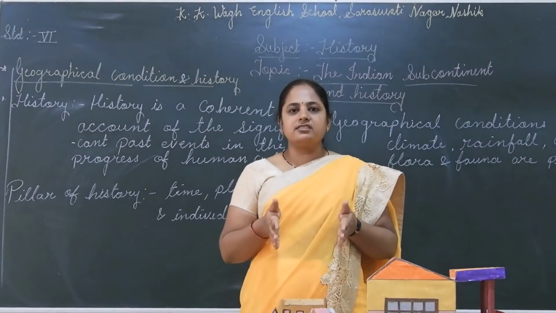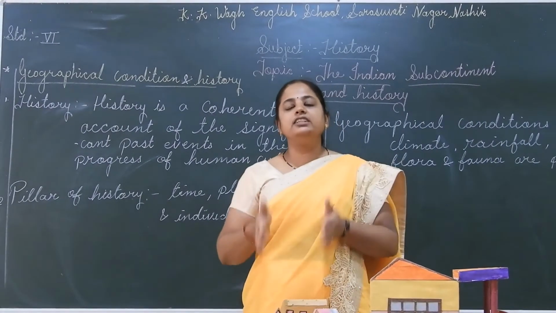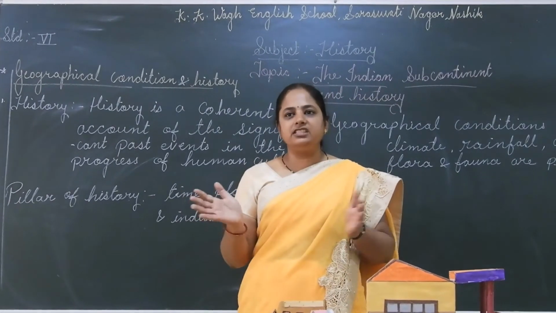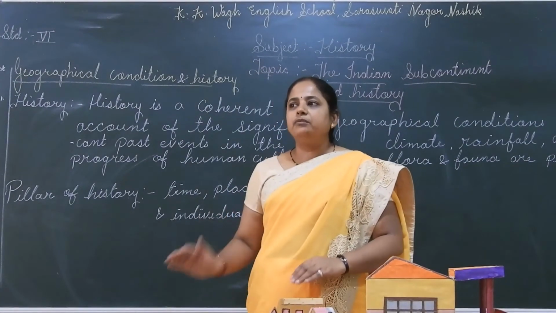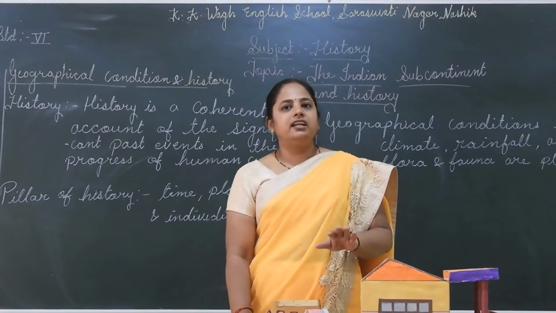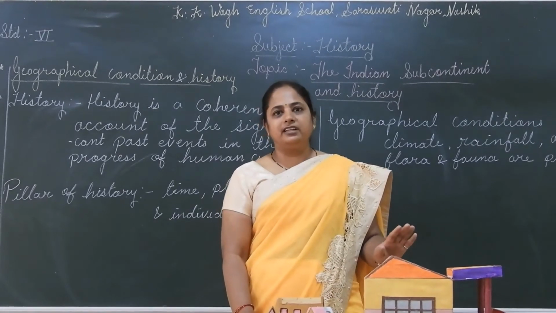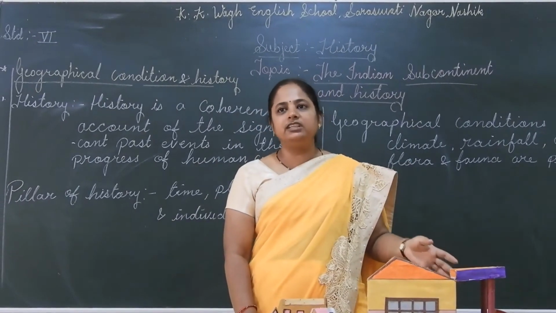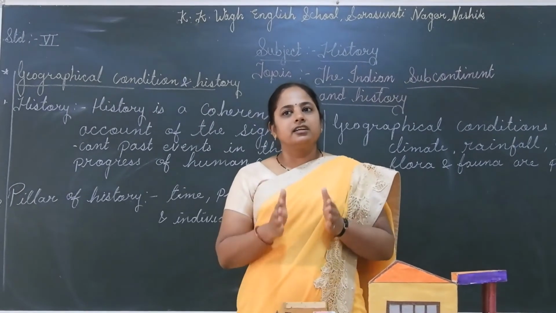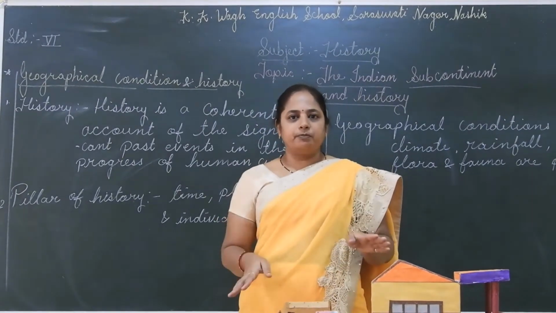So we should consider that history and geography are inseparable. They cannot be separated from each other. If we neglect the pillar of place, that is the environment, then our history is incomplete and we cannot complete it. So it is said that history and geography are complete together and not separate.